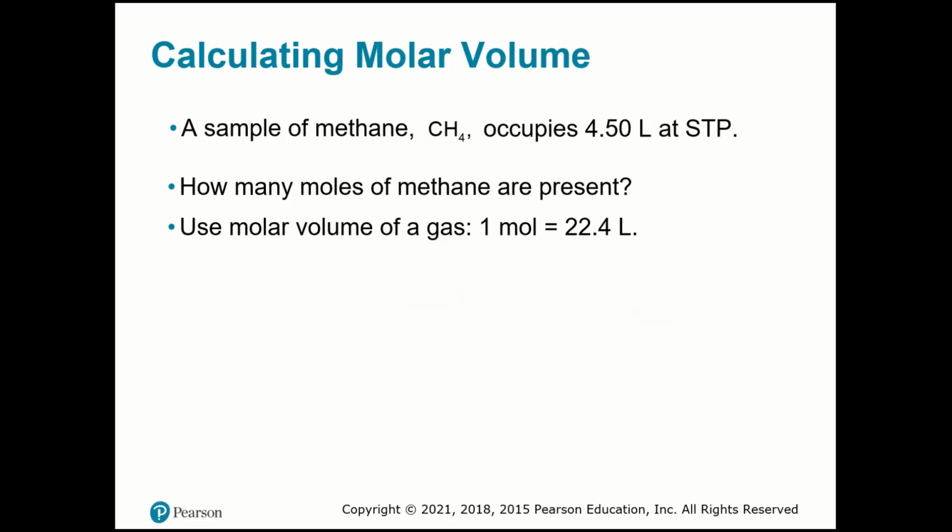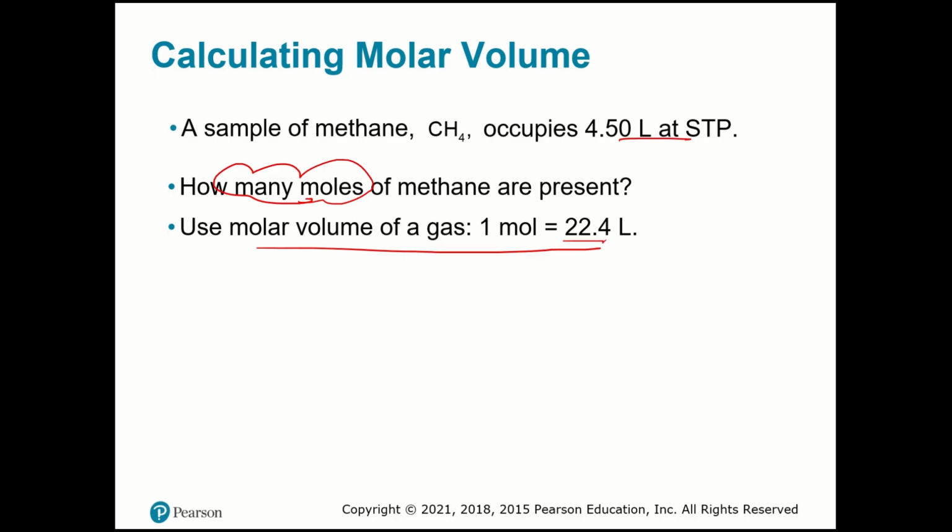Okay, a sample of methane, CH4, occupies 4.50 liters at STP. How many moles are present? Okay, they're asking for moles. I know the molar volume, which is 1 mole equal to 22.4 liters. And I have liters.